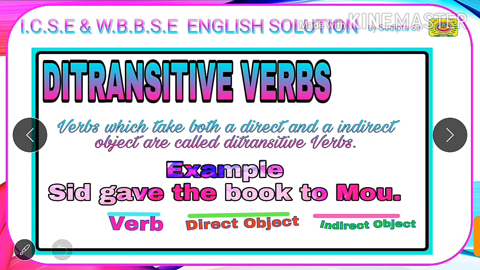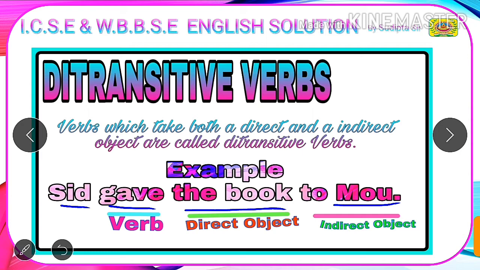Ditransitive verbs are those which take both a direct and an indirect object at the same time. For example, Sid gave the book to Mo. Here the subject is Sid, gave is the verb, the book is the direct object and Mo is the indirect